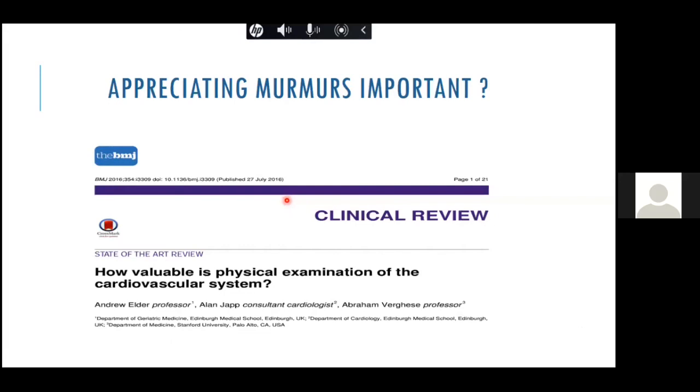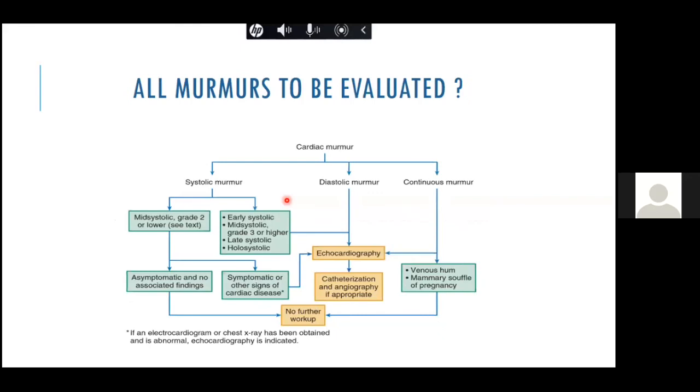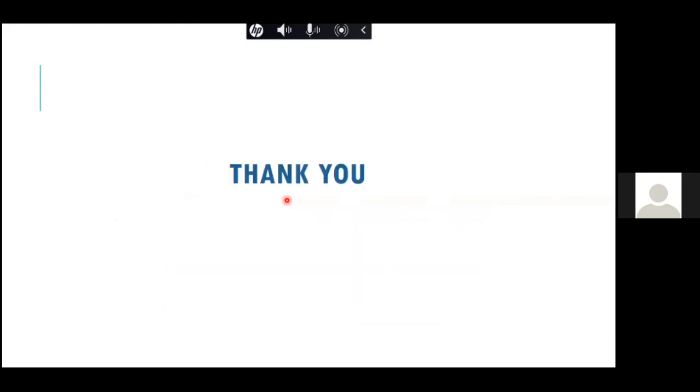So how valuable is the physical examination of the cardiovascular system? There is a review. I think you should all go and read this. And whether all murmurs need to be evaluated, yes or no. I think all diastolic murmurs definitely need evaluation. For a continuous murmur, you should evaluate whether it's physiological or an organic cardiac murmur. Any systolic murmur which is grade 3 and above should ideally be evaluated, and ideally all murmurs should be evaluated, but at least all murmurs of grade 3 and more, or with a thrill. So I would like to conclude here.